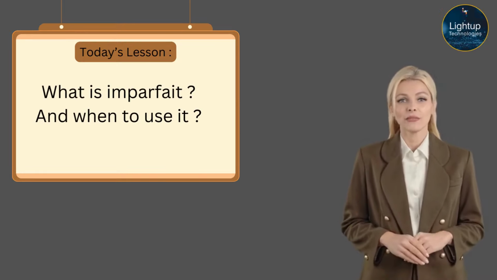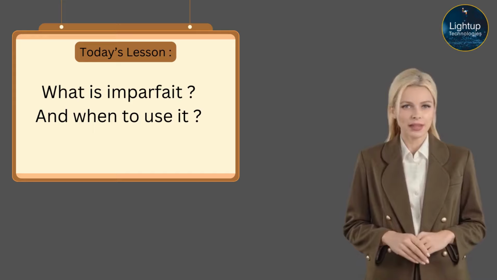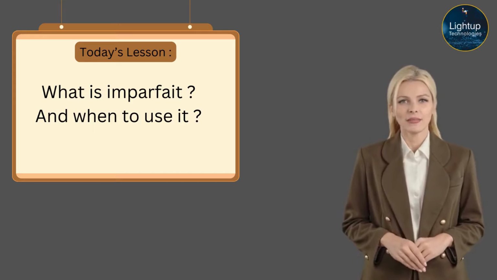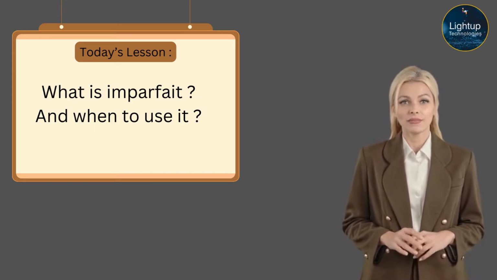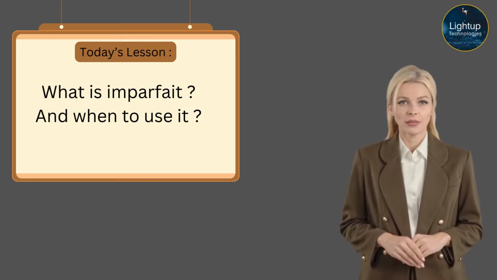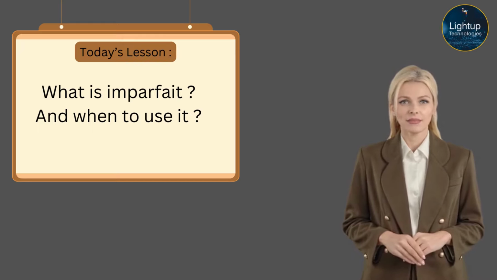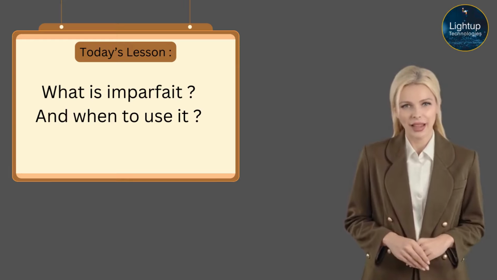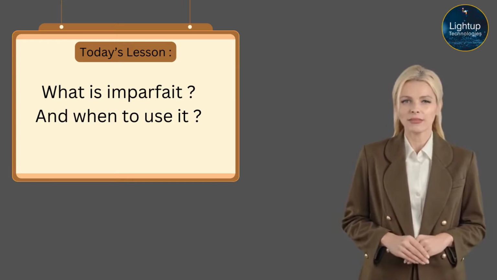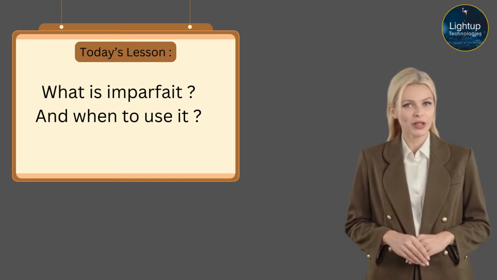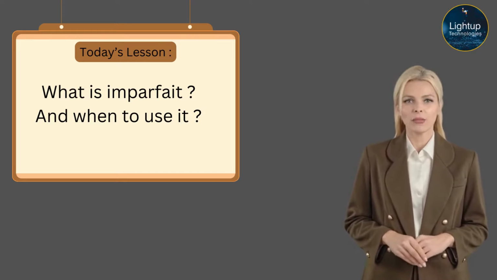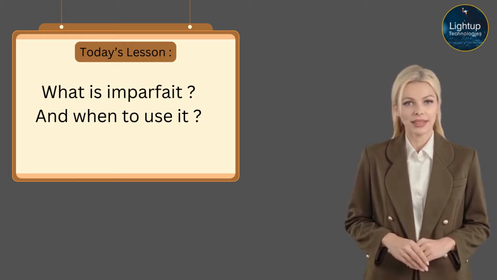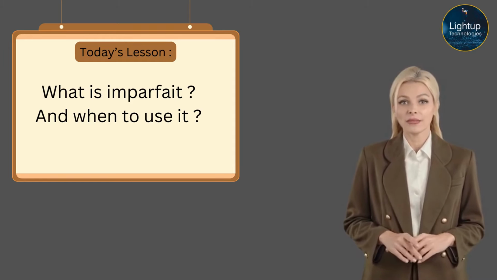First, let's have a look at the imperfect tense. The imperfect tense, also called the imparfait in French, and in English it is called the past progressive or continuous tense. It is the tense which is used to describe an action which used to happen or was happening. It is used to refer to an action which started in the past and carried on over a period of time. It can be used to describe a habit, for example.